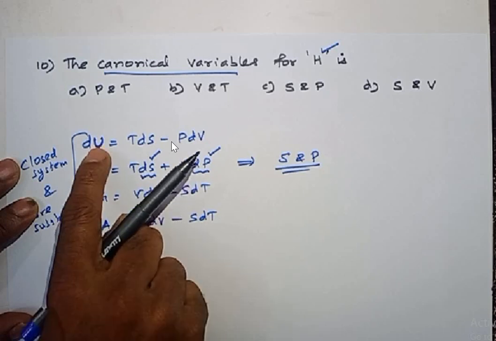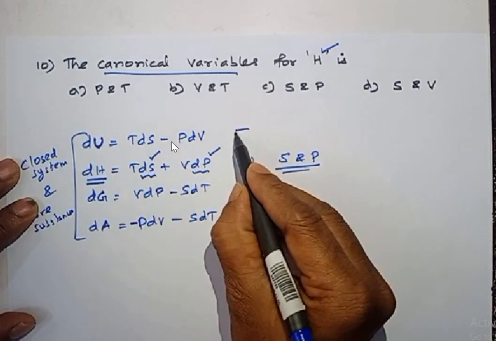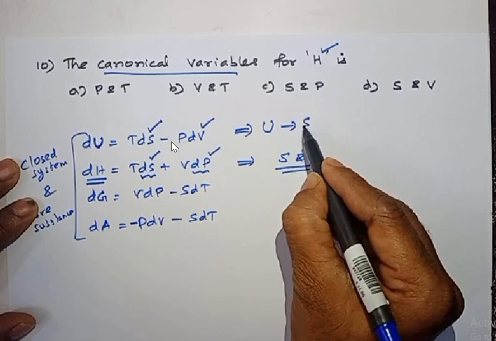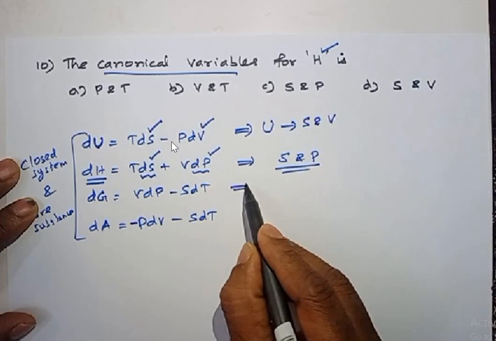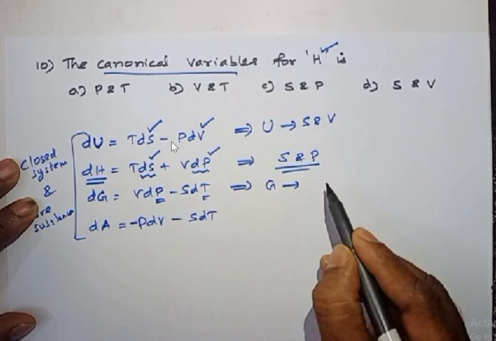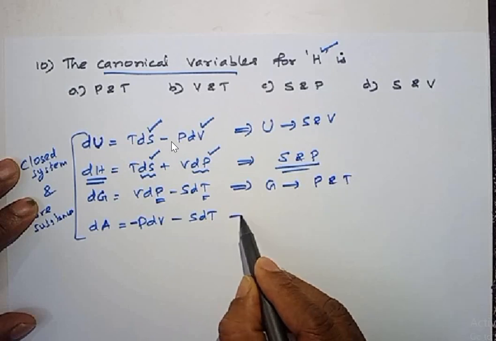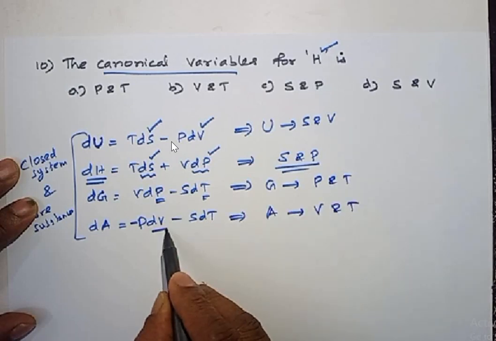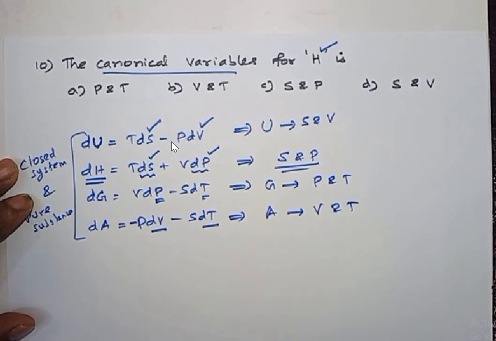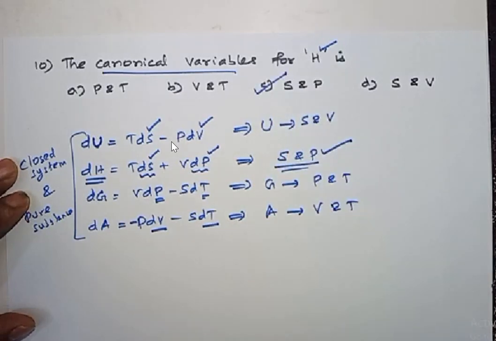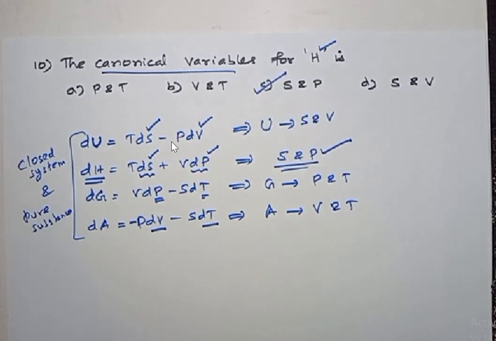Right? Similarly, for internal energy, canonical variables are entropy and volume. Similarly, for Gibbs free energy, the canonical variables are pressure and temperature. For Helmholtz free energy, canonical variables are volume and temperature. Here we have volume, here we have temperature. Okay. So the correct option for this question is option C.